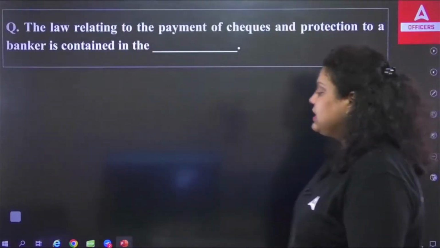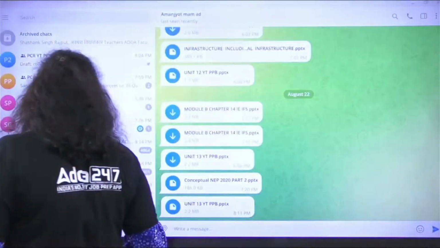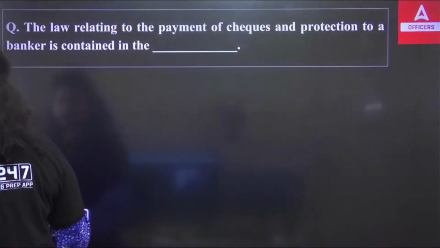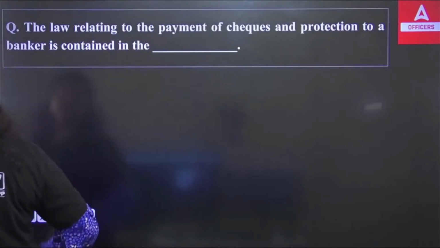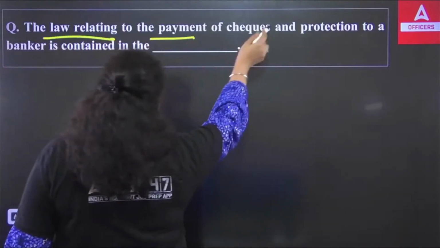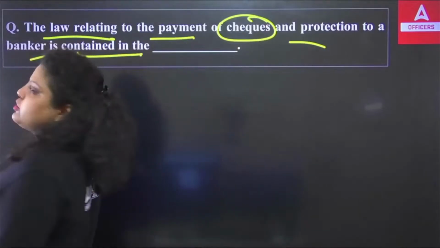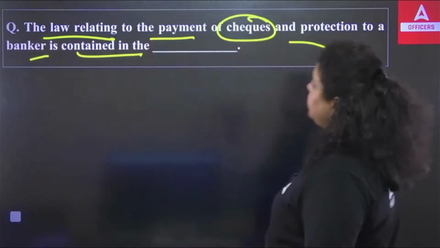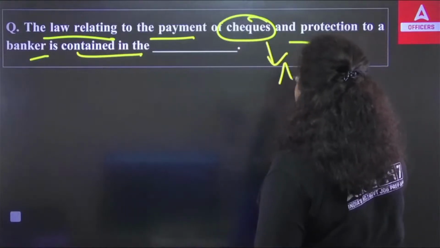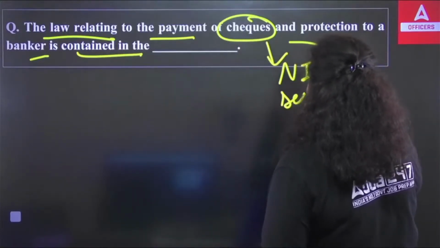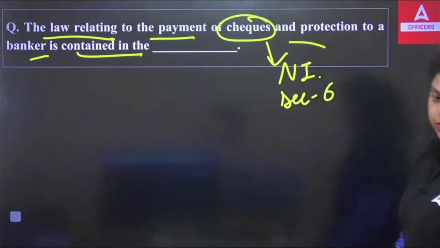As you can see, the first question is: the law relating to the payment of checks and protection to a banker is contained in the dash. First of all, a check is a negotiable instrument. It is defined under Section 6 of the Negotiable Instruments Act.